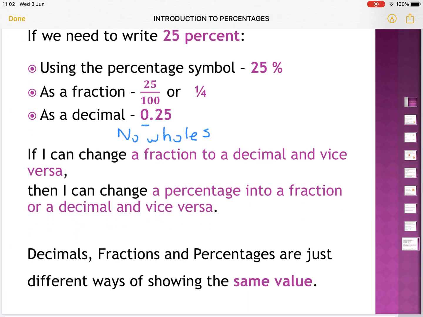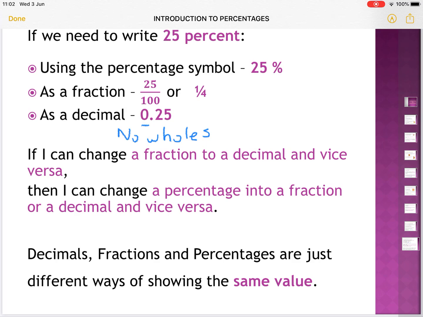Now, boys, we did this in fractions. When we were doing the topic of fractions, we changed fractions to decimals and vice versa. So if I can change a fraction to a decimal and vice versa, then I can change a percentage into a fraction or a decimal and vice versa. I can write a decimal or a fraction as a percentage.